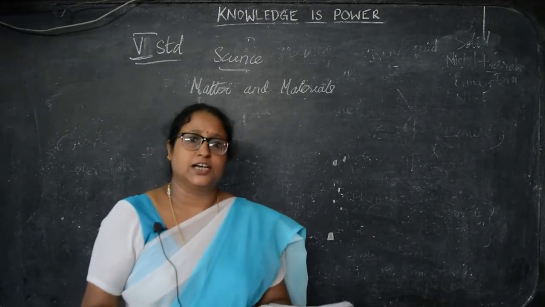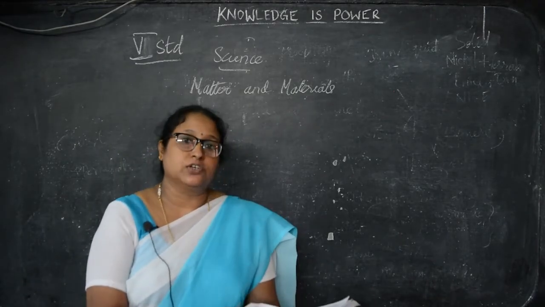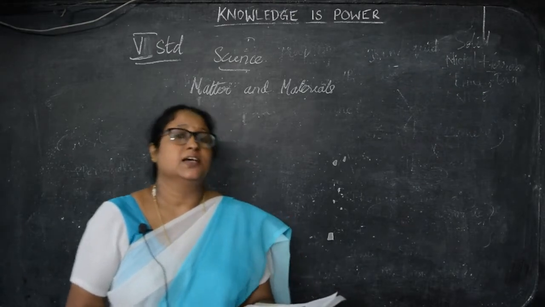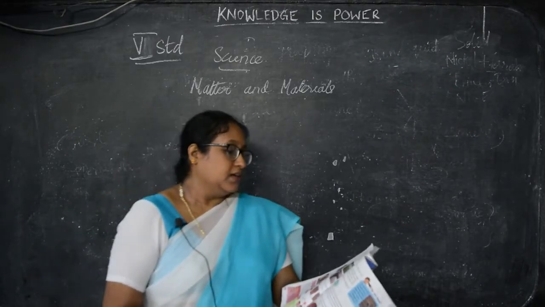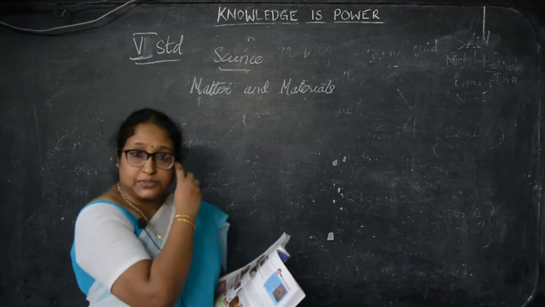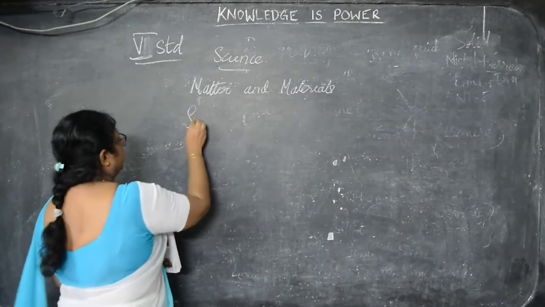Now we are going to continue the class, children. In the previous class we saw about cotton, jute and coir, that is fibers. We saw the natural fibers first. Now we are going to see the synthetic fibers.